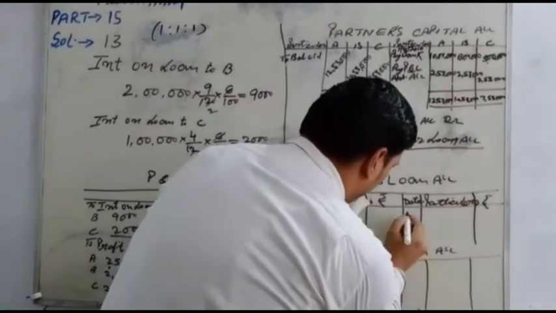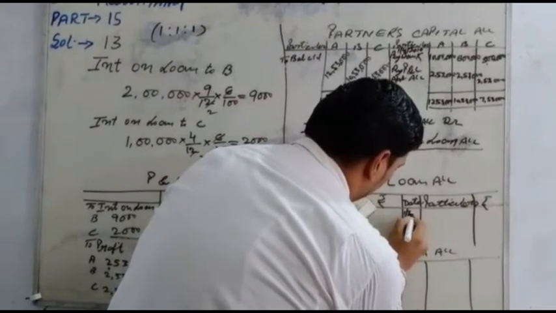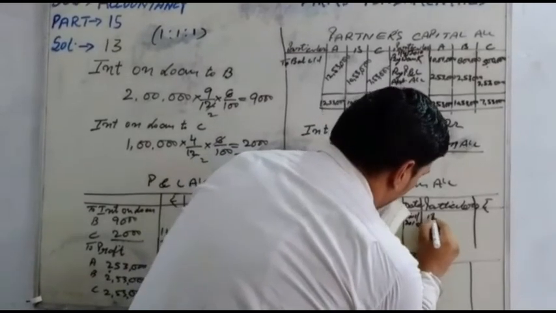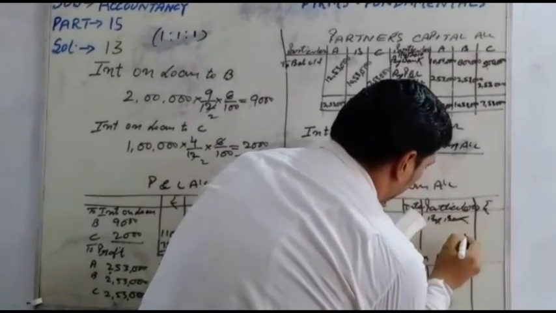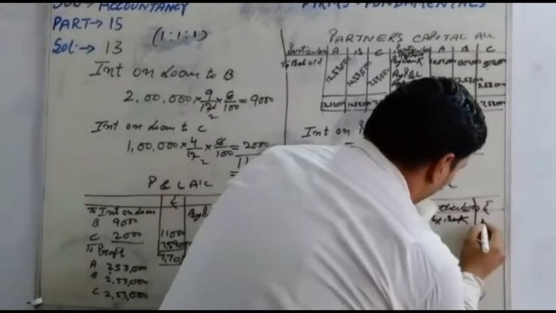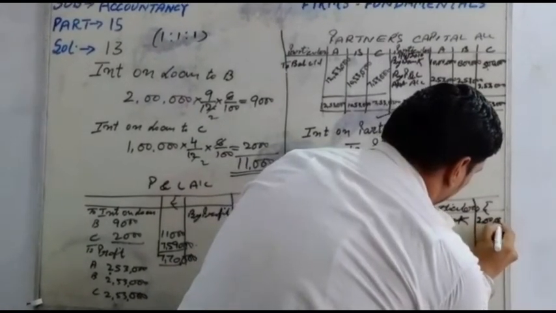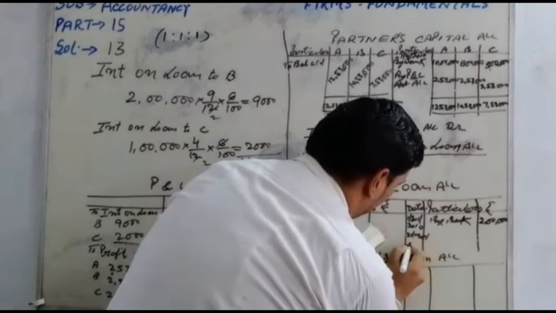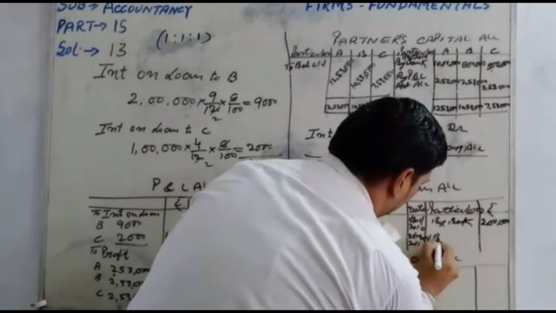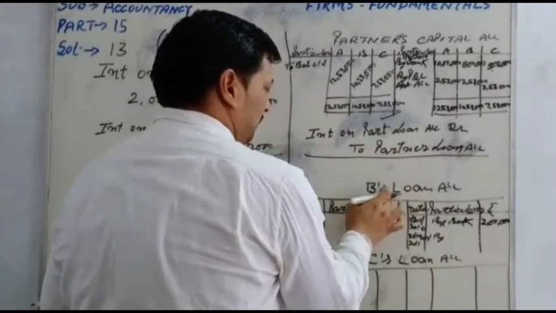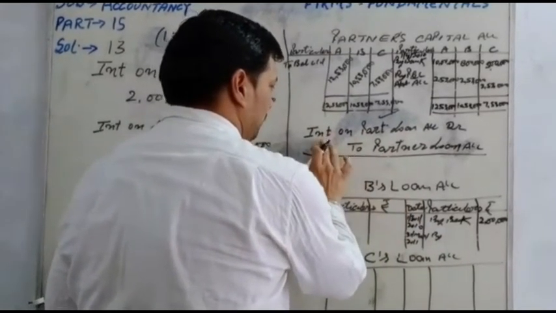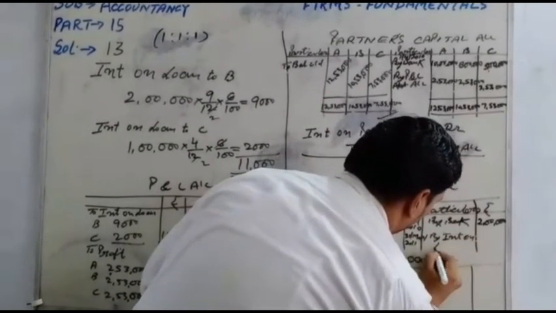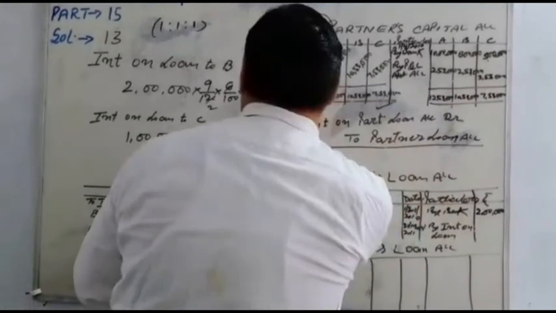B advanced 2 lakh on 1st July 2010, by bank. By bank, the loan amount is 2 lakh. On 31st March 2011, the closing date, in the partner's loan account the credit is by interest on loan, amount 9,000.